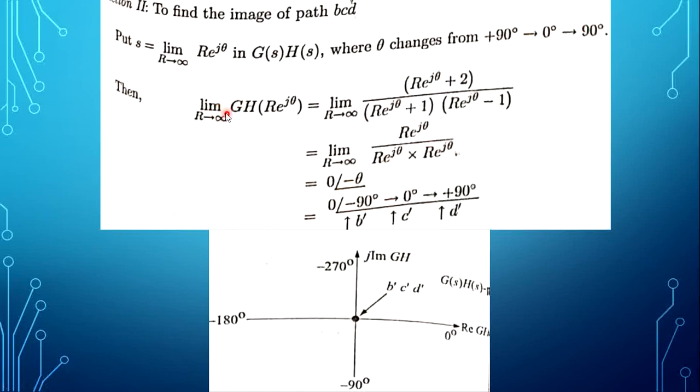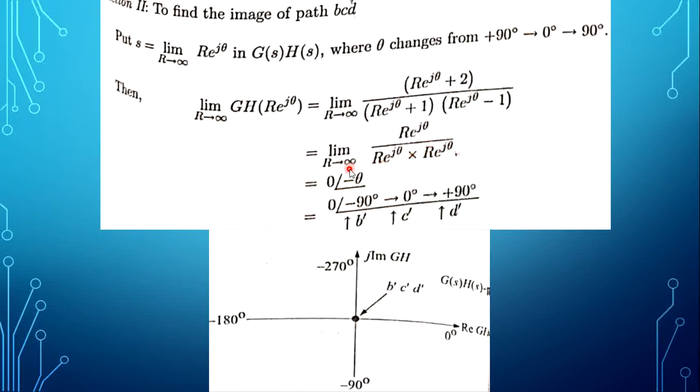When limit r tends to infinity in the given function, we are substituting s value as r into e to the power j theta. This is the given open loop transfer function, and when we compare with r into e to the power j theta, the constant values give a null effect. So these values are removed. So the denominator is r into e to the power j theta into r into e to the power j theta.